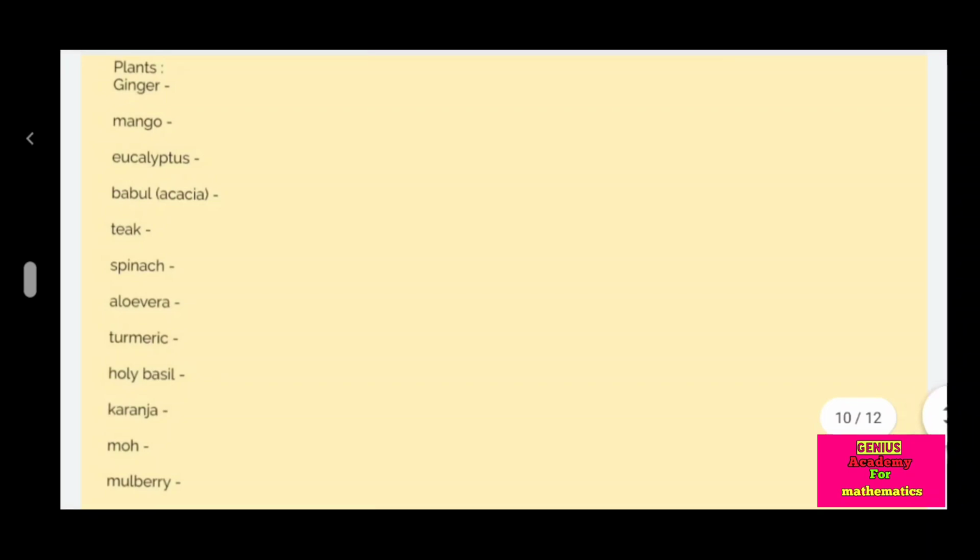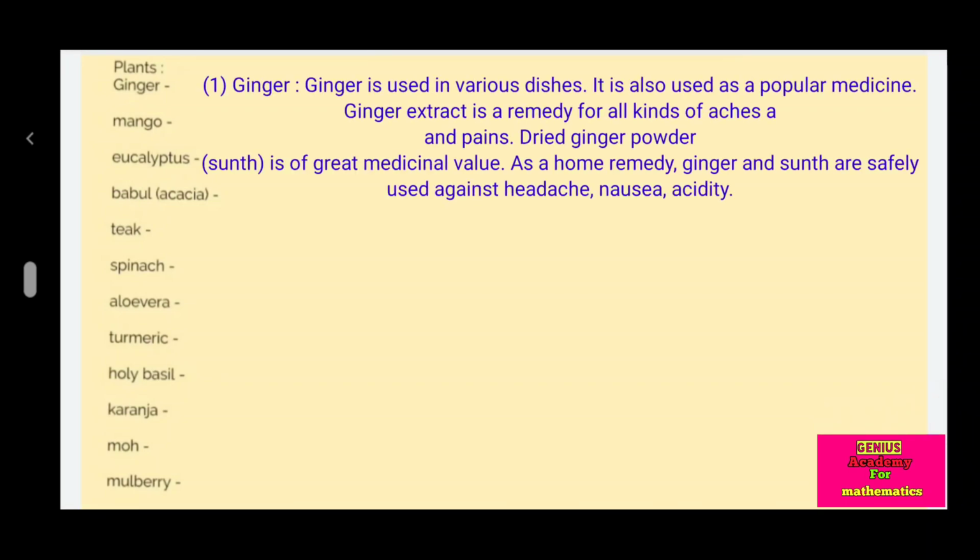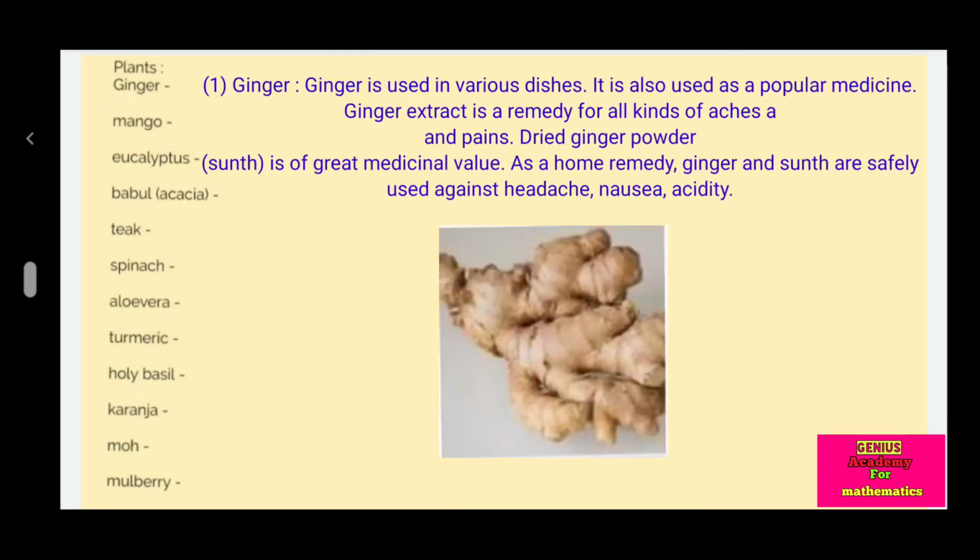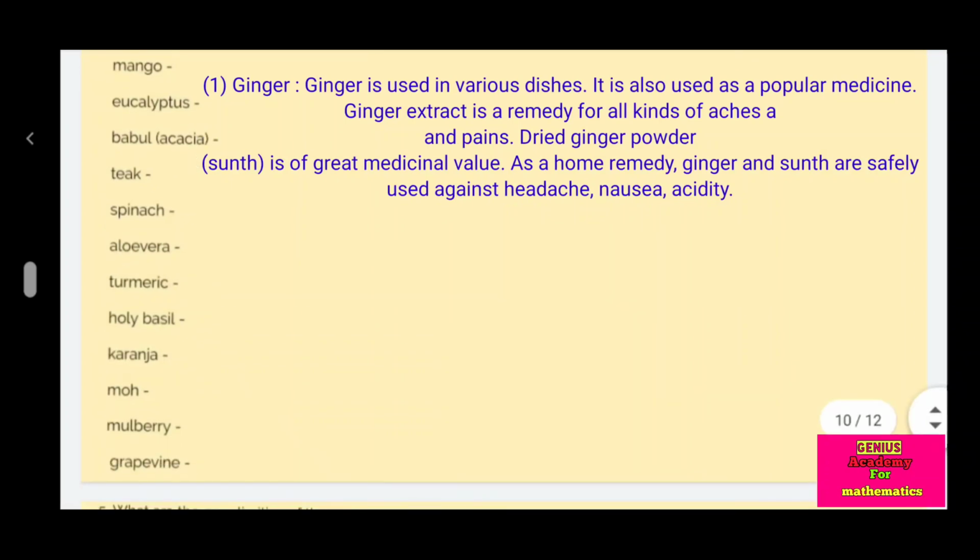Plants. Ginger is used in various dishes. It is also used as a popular medicine. Ginger extract is a remedy for all kinds of aches and pains. Dried ginger powder, soonth, is of great medicinal value. As a home remedy, ginger and soonth are safely used against headache, nausea, and acidity.